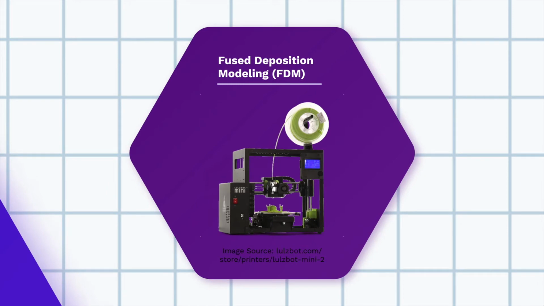Fused deposition modeling, or FDM, is one type of 3D printing. This is how the Lulzbot Mini 2 3D printers in the makerspace work. And in fact, it's the most common and most inexpensive type of 3D printing you can find today.